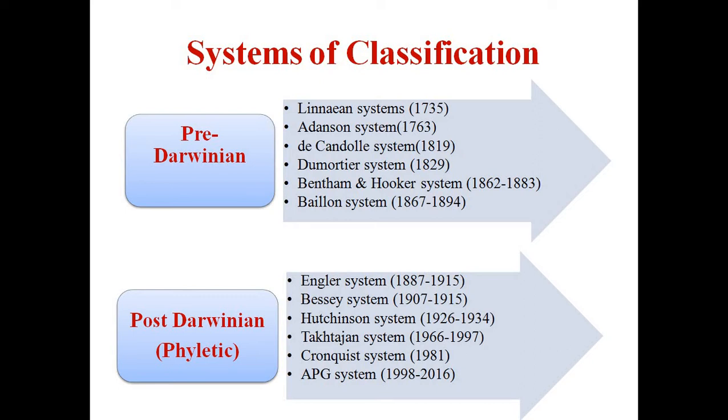But recently the APG system, with 4 versions from 1998 to 2016, has a number of modifications, and these are mostly molecular based systems.